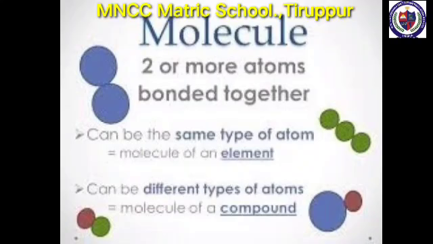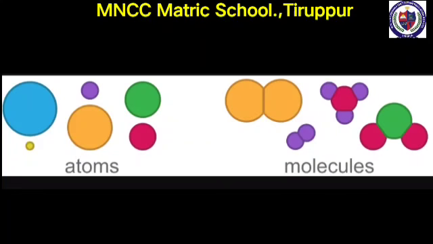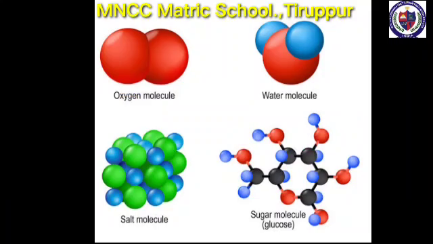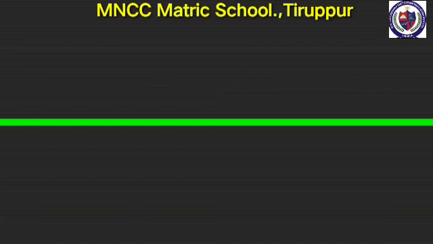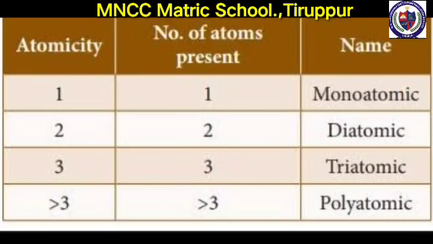A molecule is a combination of two or more atoms held together by strong chemical forces of attraction, that is, chemical bonds. Next, we move to classification of molecules. A molecule may contain atoms of the same element or may contain atoms of two or more elements joined in a fixed ratio in accordance with the law of definite proportions. So, based on the number of atoms present in the molecule, molecules can be classified into four types. Number one, monoatomic. Number two, diatomic. Number three, triatomic. Number four, polyatomic molecules.